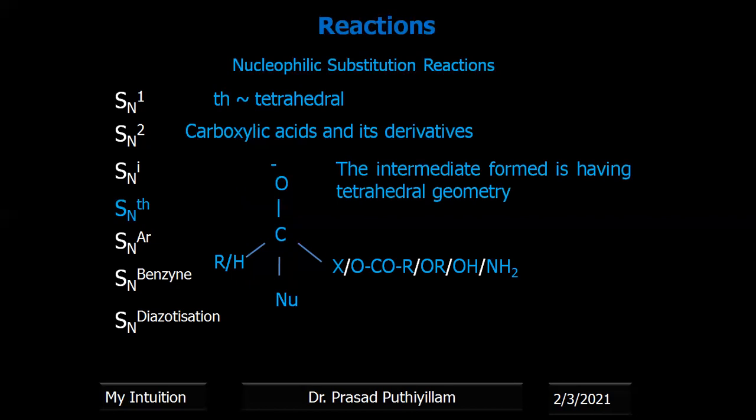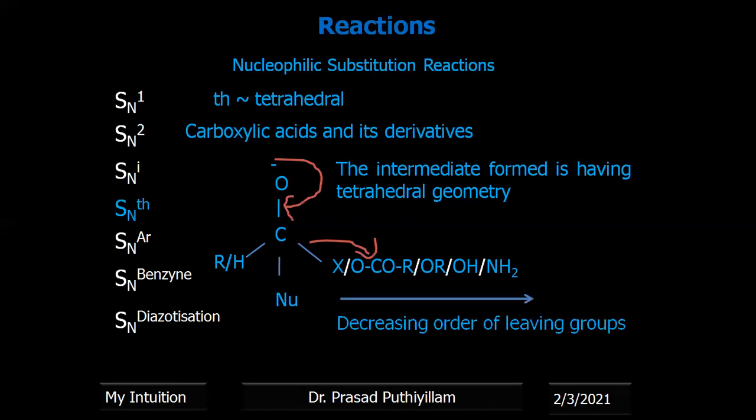Now further, the intermediate will give the stable product. That means the substituent, that halogen or the ester group or OH group or NH2 group, has to be removed, and we call it a leaving group. Based on the strength of the nucleophile, the other group will be leaving, so that we will get the corresponding substituted product. So the rearrangement will be like this. That group will be removed, and there we call it a leaving group. The decreasing order of leaving group ability is presented here.